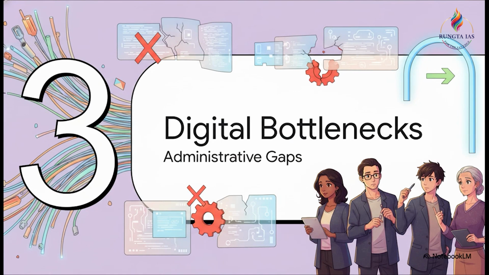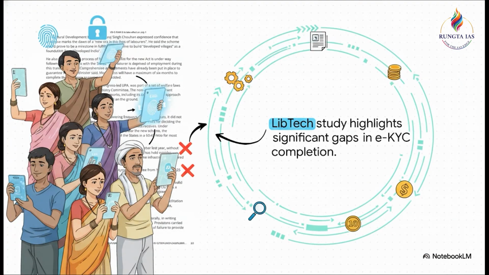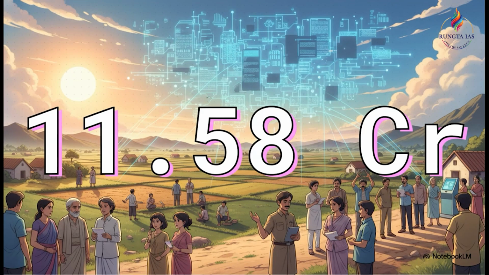Now, let's look at Section 3, Digital Implementation Bottlenecks. As highlighted in a recent study by LibTech, the transition faces an immediate administrative hurdle. There are significant gaps in completing the e-KYC process for the new Grameen Rozgar guarantee cards. And the scale here is literally staggering. We're talking about 11.58 crore registered workers. That's 45.4% of the workforce, along with 0.95 crore active workers who are yet to complete their e-KYC. Managing data at this magnitude, that is a classic public administration challenge.